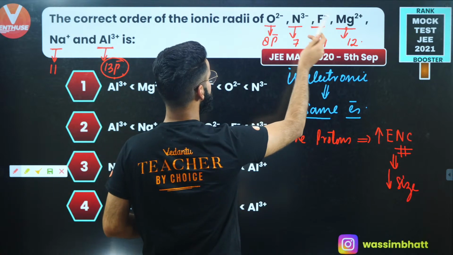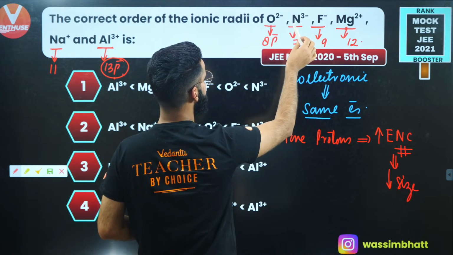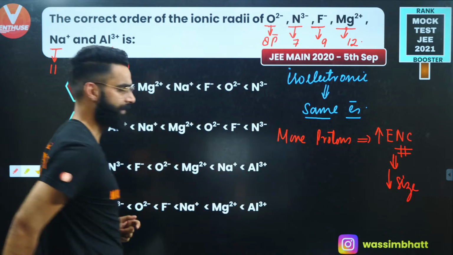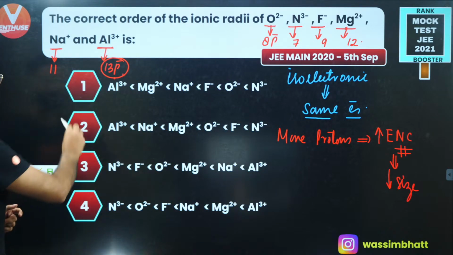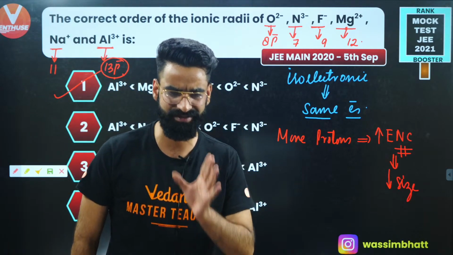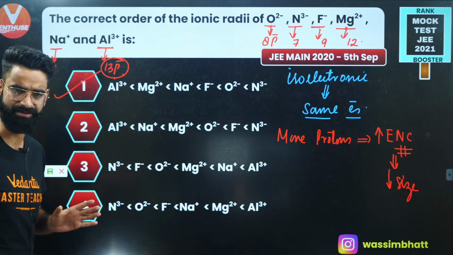Then comes your F negative, then O di-negative, then N tri-negative, right? So the correct order is going to be the first one, yeah? As simple as that. Very, very simple and ordinary equation this is, correct?